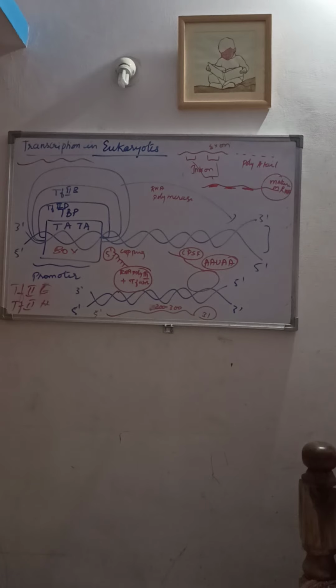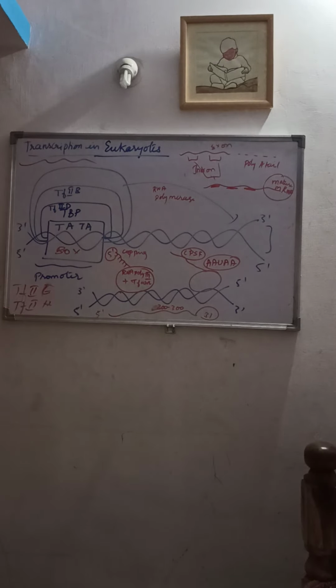So I'll repeat. Transcription involves three stages: initiation, elongation and termination. In prokaryotes, the RNA polymerase has the ability to bind by itself to the promoter region and also initiate transcription. Whereas in eukaryotes, there are several proteins called transcription factors. They first bind to the promoter region and help recruit the RNA polymerase to initiate the process of transcription.